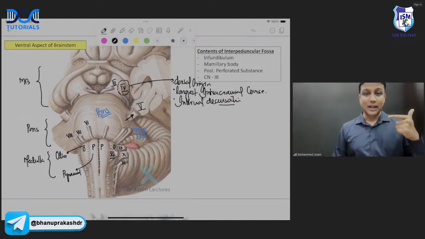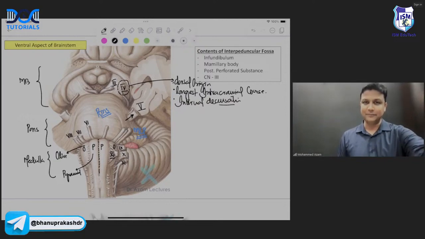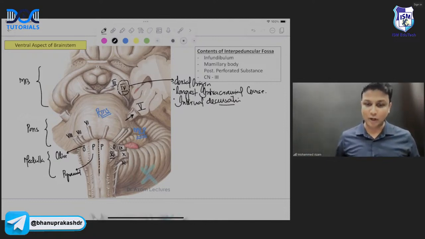So third and fourth nerve is going to begin from midbrain. Fifth is coming out between the pons and the middle cerebellar peduncle. And 6th, 7th, and 8th will be coming out between the pontomedullary junction. And then 9, 10, 11 lateral to the olive. And then 12th is going to come out between the pyramid and olive, sir.